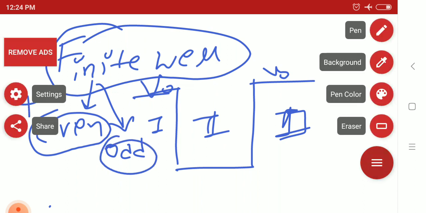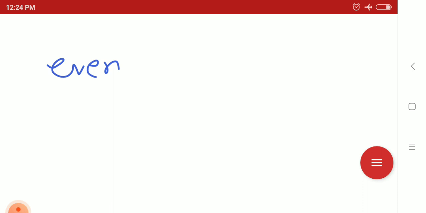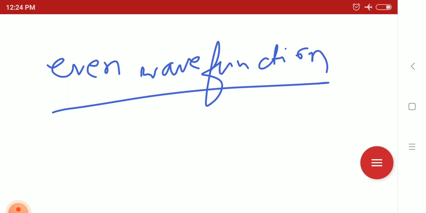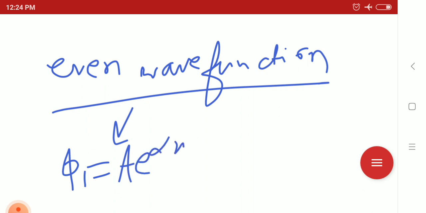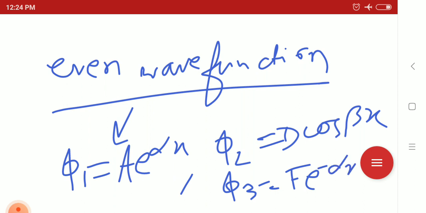So for the finite well with an even potential, the even wave function will be as follows. In region 1 it is decaying, let us call it u e to the power alpha x. In region 2 it is an oscillating wave function, suppose d cos beta x. In region 3 it is again decaying, and let us consider it f e to the power minus alpha x. So let's discuss the physical significance of this.